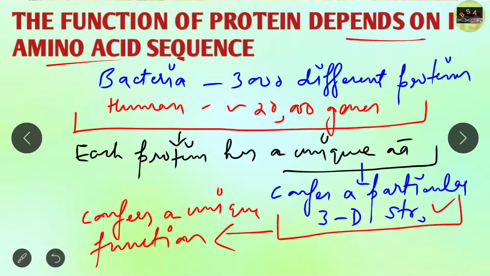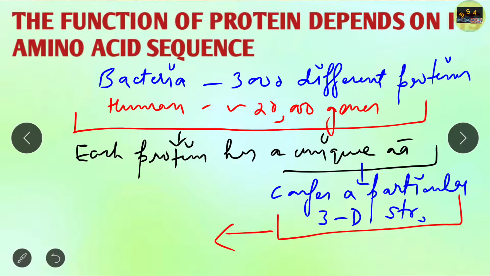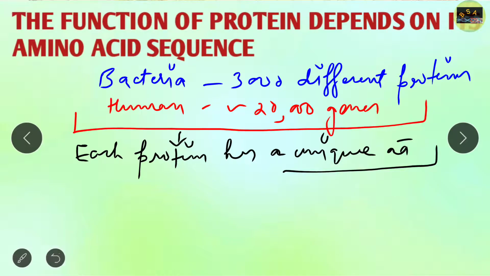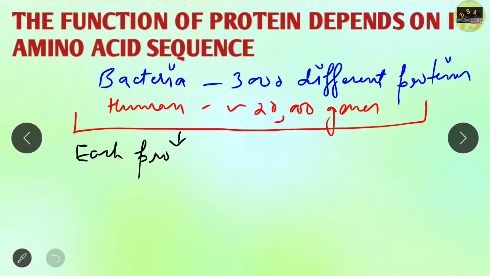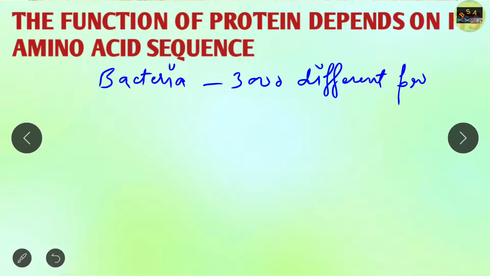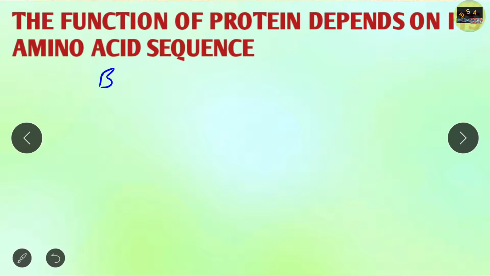Okay, now I just want to give you an example. If you see the example of sickle cell anemia, what happens in sickle cell anemia? In sickle cell anemia, there is a genetic defect. Basically, there is a change in a single amino acid.